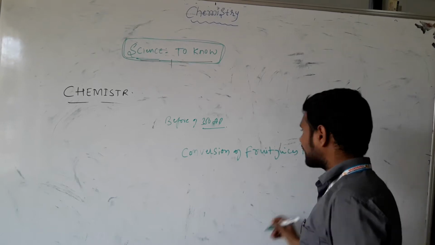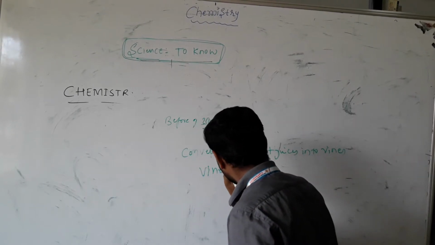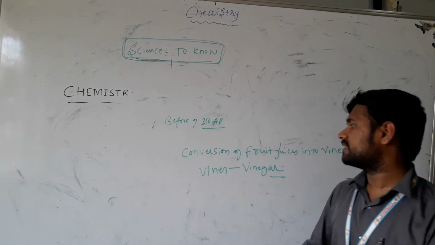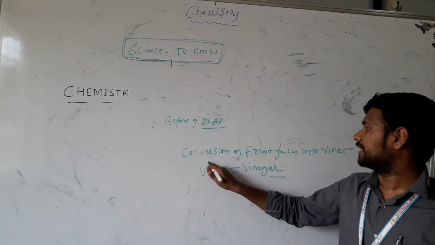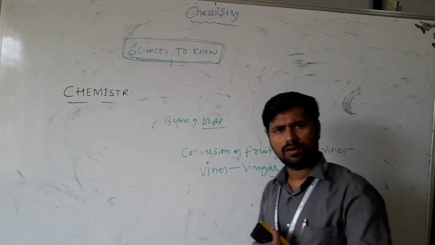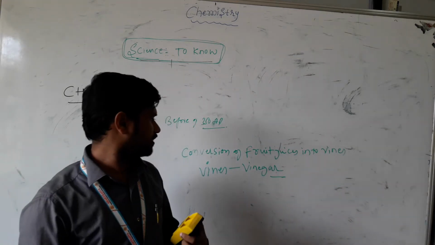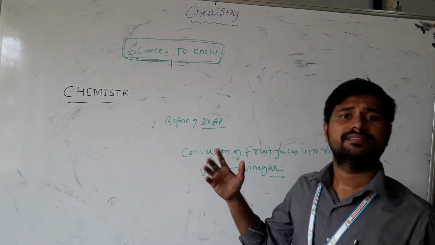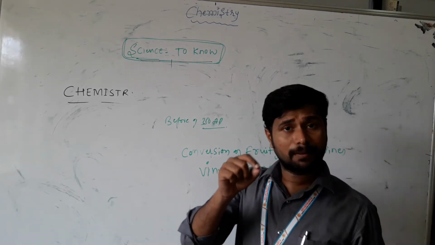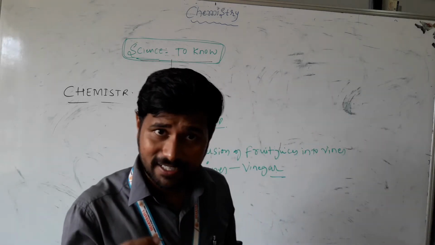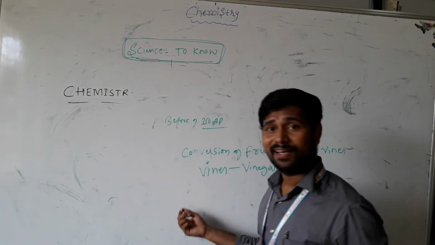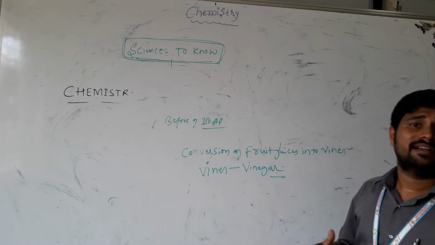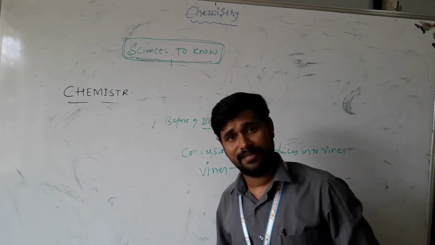Again, these wines were converted into vinegar. Humans did this type of classification and conversion of chemical reactions at that time. Also, using the blood of animals, they started coloring and making drawings on stones. We came to know this later, after many decades.